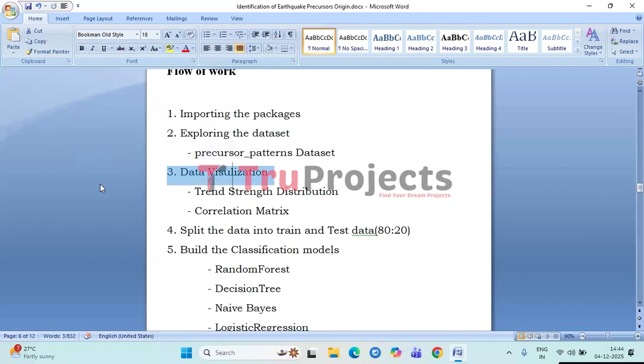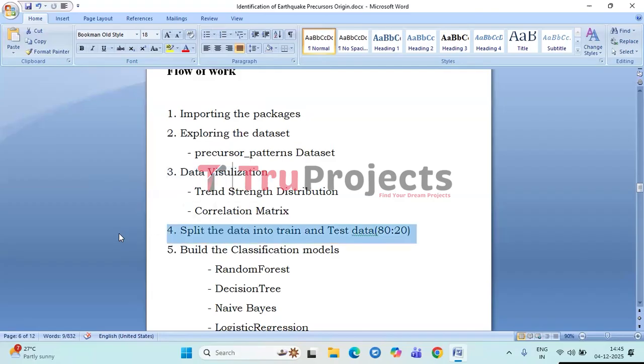Next, data visualization. Visual graphs are created to better understand the data. Trend strength distribution shows how the trend strength feature is spread across the samples. The correlation matrix displays the relationship between features to see which ones are strongly correlated. These visuals guide feature selection and pre-processing decisions.